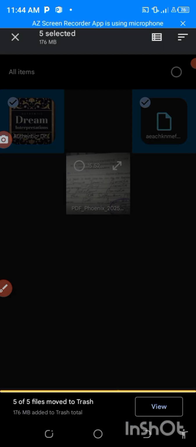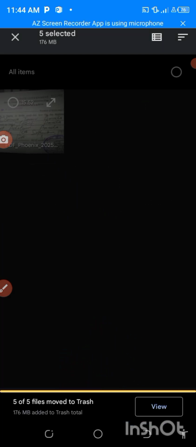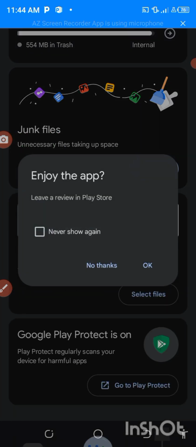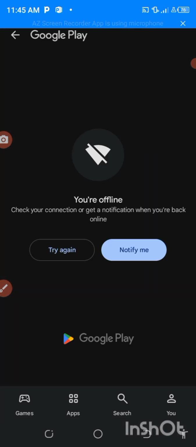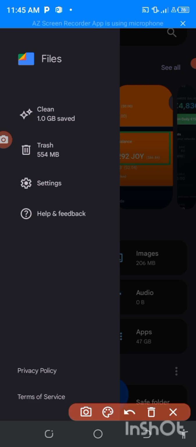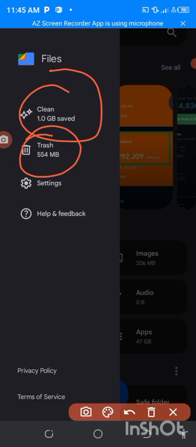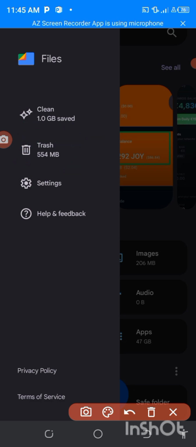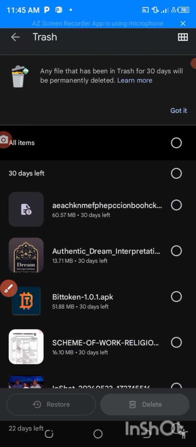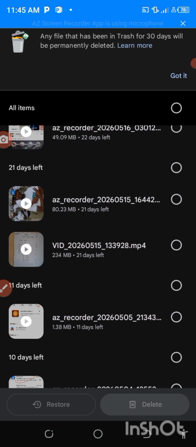Okay guys, so for instance now, if you come down to this trash here, this one has been deleted. Let's go back to the trash. Now by coming back to the trash, you can see that we have 1.0 GB here. So you can come down to the trash to delete whatever you have moved to your trash, to create more space. You can see all this has been moved to the trash.